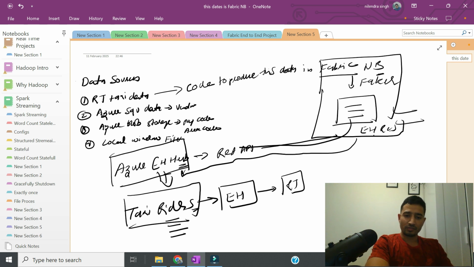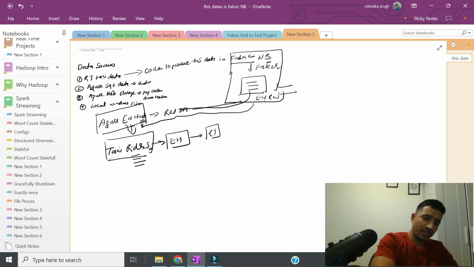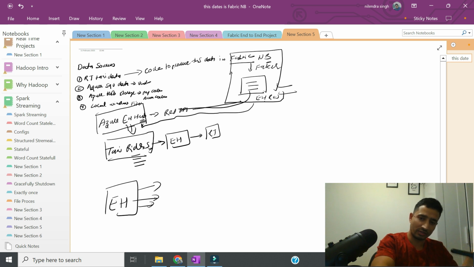Okay, now if we go further here, we have the event hub created. Event hub data goes to Fabric. Let's say the event hub is producing real-time events somehow, and we know that we can use a Fabric notebook, and we can use any other notebook as well. Now in Fabric, we will be creating our Fabric trial account.